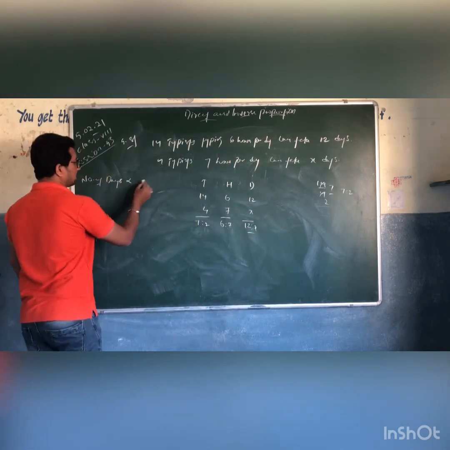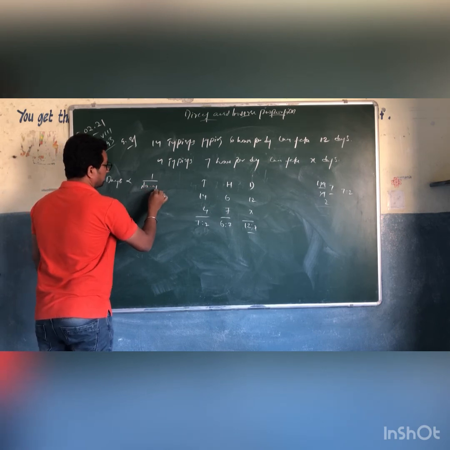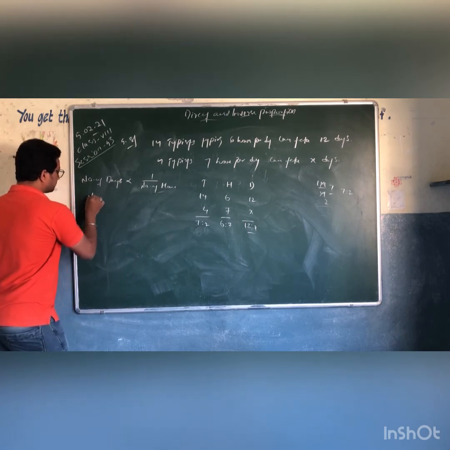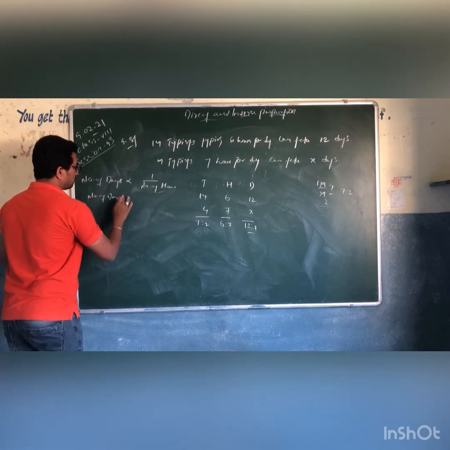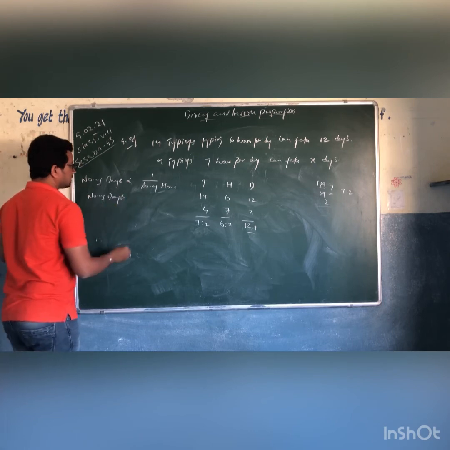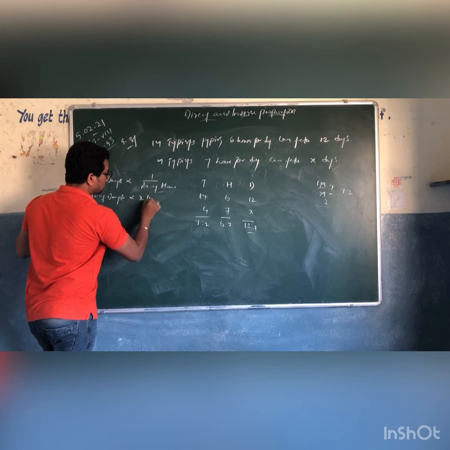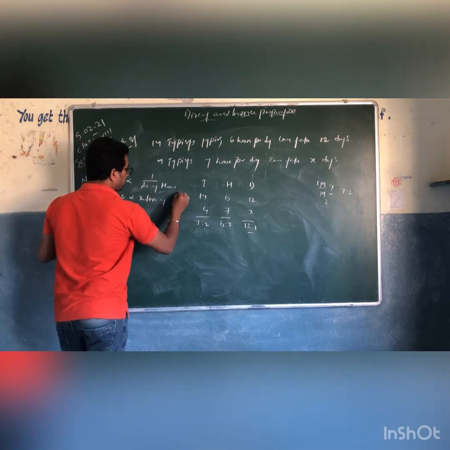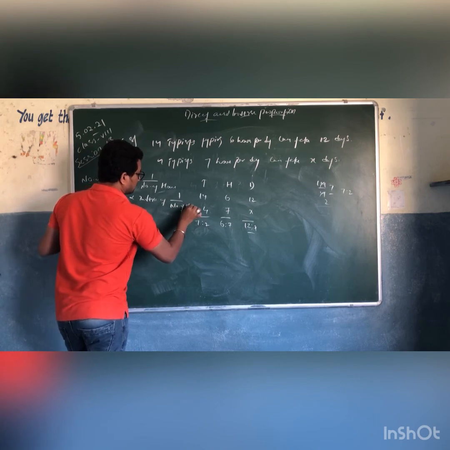Number of days is directly proportional to 1 by number of hours, which also can be written as number of days is directly proportional to inverse of 1 by number of hours.